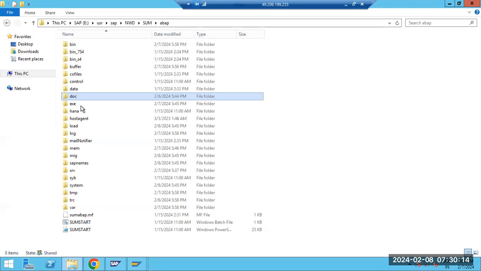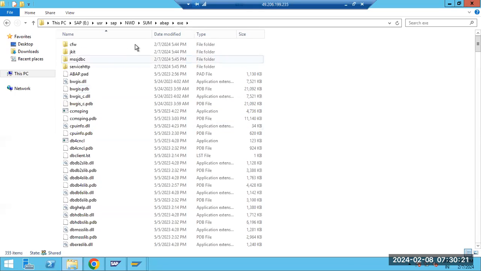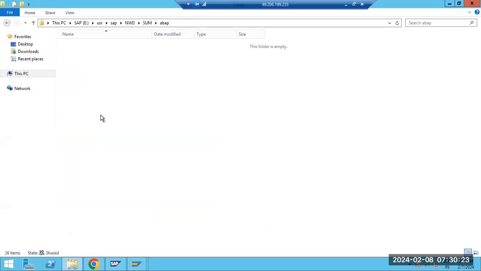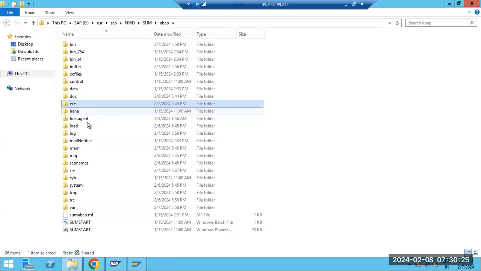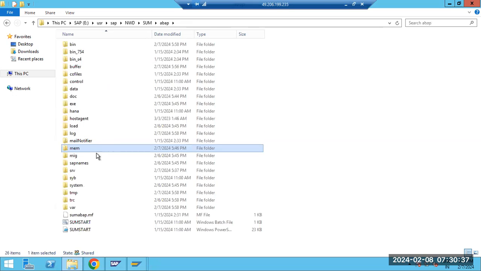Here is the exe executable directory, with the kernel and the shadow kernel. The shadow system will be built based upon the kernel. Then mem: whatever passwords we have entered are saved here in the mem folder, in the dat files.